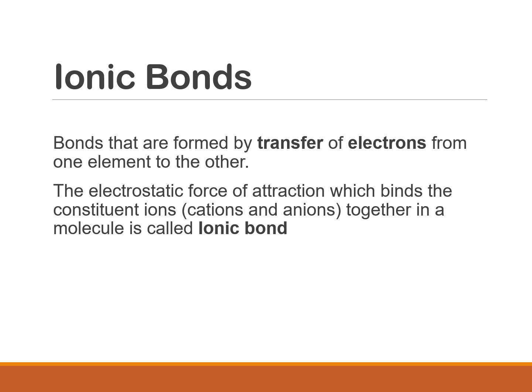Ionic bond. What is meant by an ionic bond? We know these are formed by the transfer of electrons from one element to another. When electrons are transferred from one element to another, there will be formation of ions, positive ions as well as negative ions. The atom which loses electrons becomes a positive ion or cation, and the atom that gains the electron becomes a negative ion or anion.